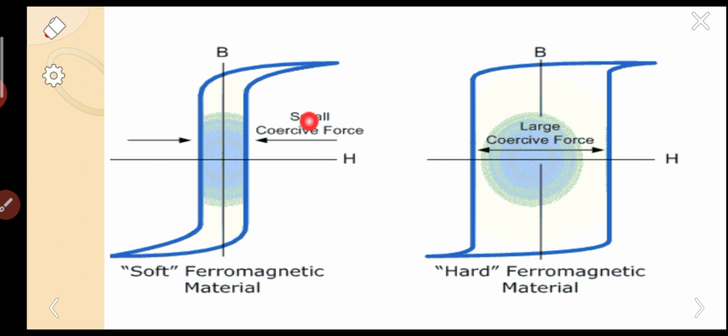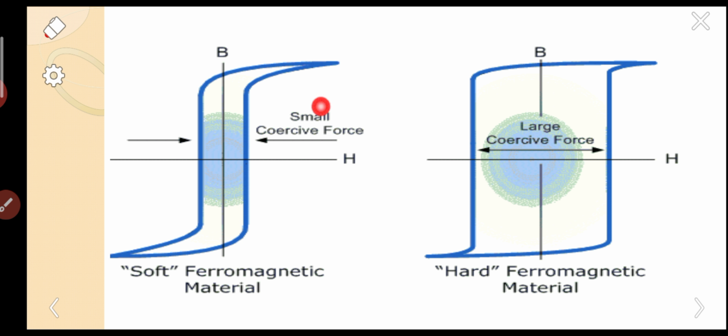So what is the importance of coercive force? I have already explained it throughout this video. The field which is needed to remove the magnetization or retentivity is called the coercive field or coercivity.